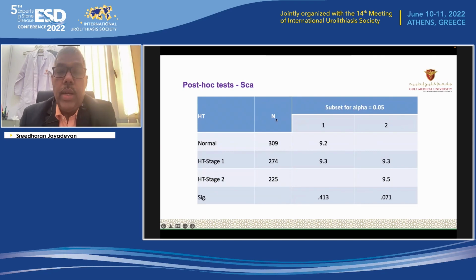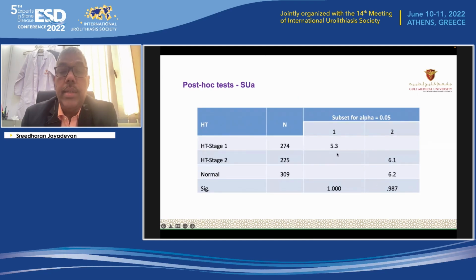So two things we observed were statistically significant. First one was serum calcium. Then we did a Duncan multiple range test to see which group actually differs significantly. We can see here that between normal and stage 1, there is no statistical significance, whereas stage 2 with respect to normal and stage 2 with stage 1, the significance we observed here. Now coming to uric acid, you can see the same observation here as well. Between stage 1 and stage 2, the statistical significance is observed, and between stage 1 and normal also some difference is observed.